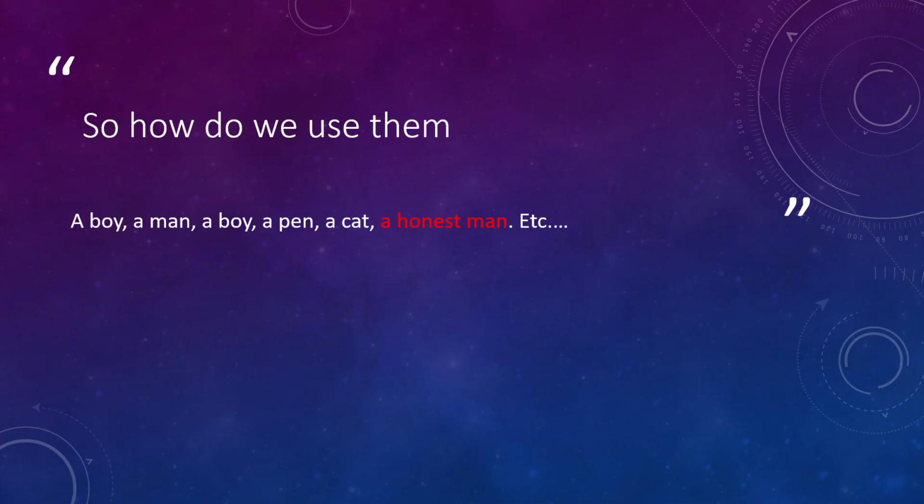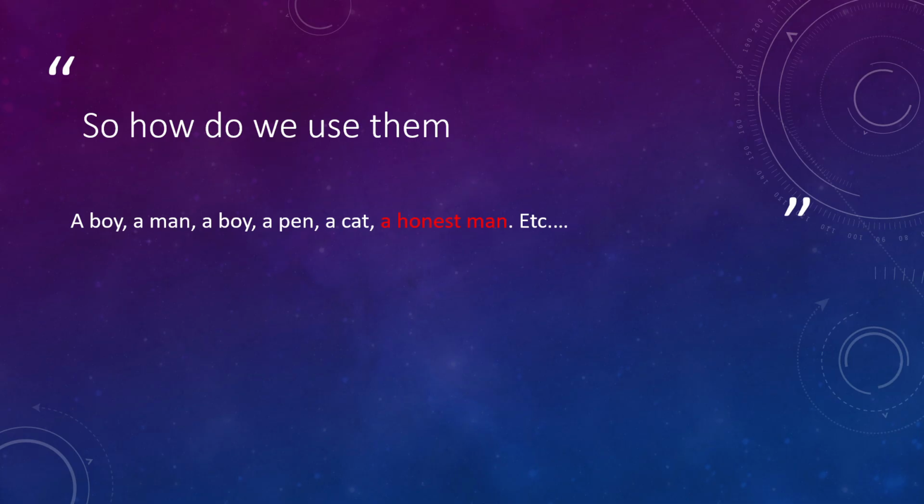For example, a boy. So we use the article a before nouns that start with a consonant sound. For example, a boy, a man, a book, a pen, a cat.